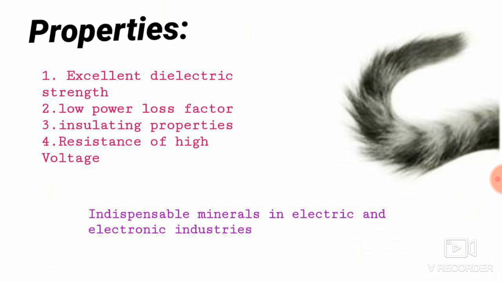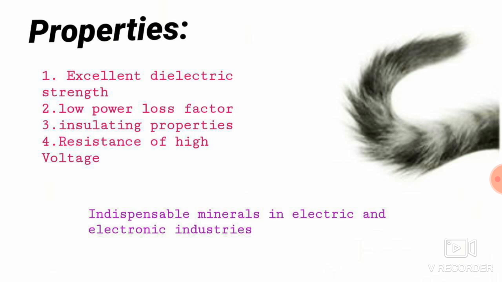That is called power loss. Electricity is releasing heat, which is a wastage. Here mica is very strong, right? So the power loss factor is less. That means it is protecting in a very good way. That is called insulating properties, protecting properties. And resistance to high voltage. Resistance means against high voltage. So it is preventing the high voltage, right?